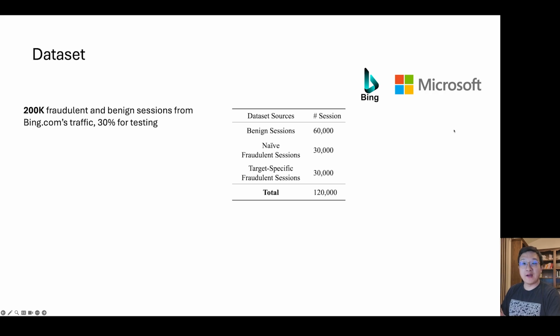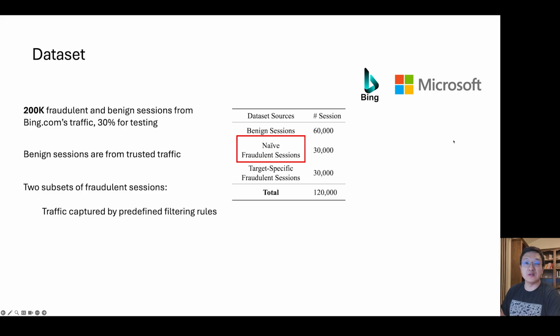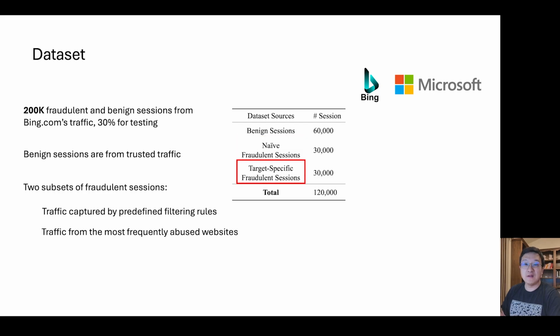Thanks to our collaborator, we are able to harvest the ground truth dataset from Bing.com's daily traffic, resulting in 200,000 each of fraudulent and benign sessions. We're using 70% of these for training and 30% for testing, as the breakdown shown in the table. For benign sessions, we collect them from long-term trusted users. And in terms of the fraudulent sessions, we collect those from two different subsets. Traffic that can be captured by the predefined filtering rules, we consider to be from naive attackers, named naive fraudulent sessions. And besides, we look into the traffic from the most abused websites derived from the statistical matrix, and name them the target-specific fraudulent sessions.